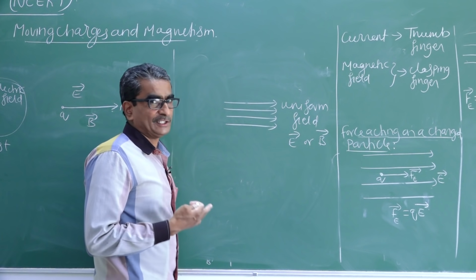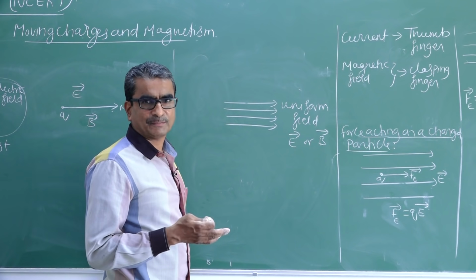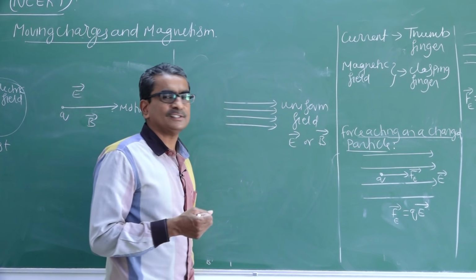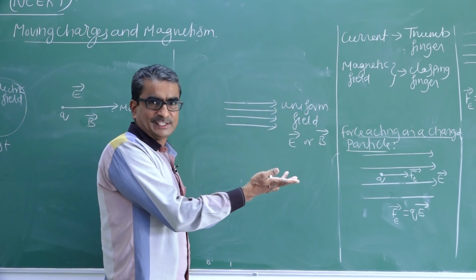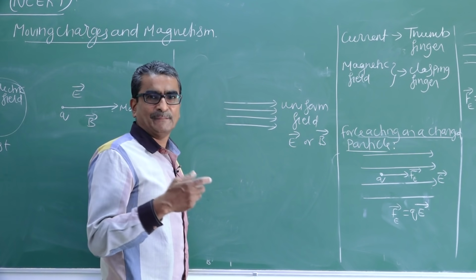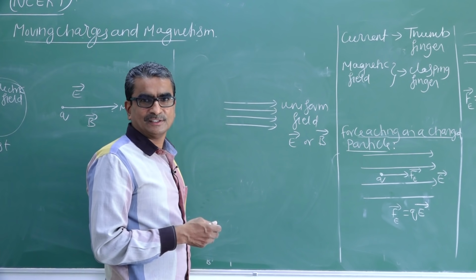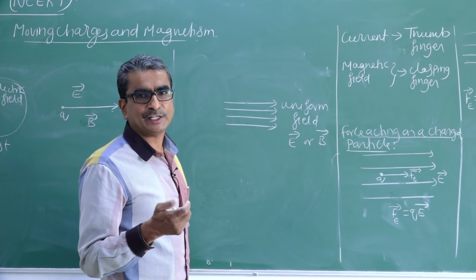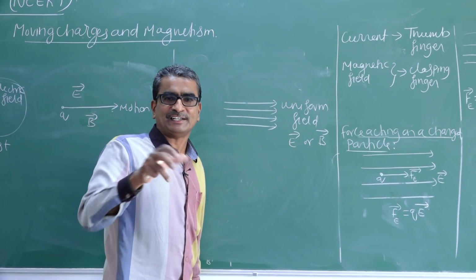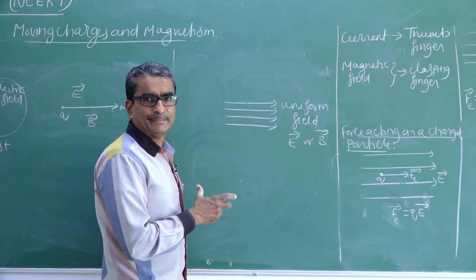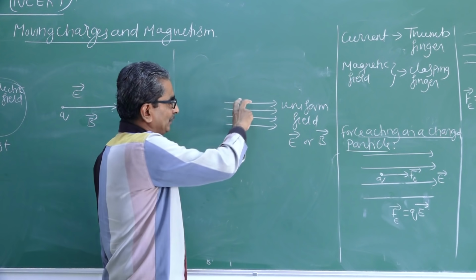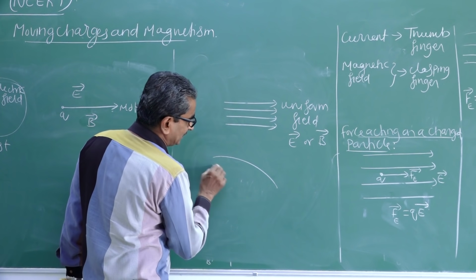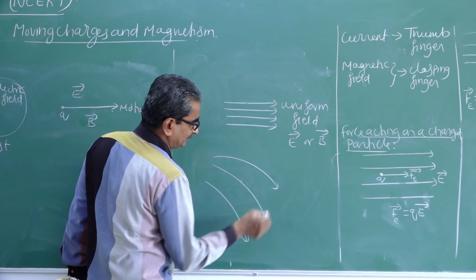Suppose I want to represent a non-uniform field. There are different ways of representing non-uniform electric field as well as magnetic field, which you are going to study in the forthcoming chapter. You are going to study about the magnetic field lines, and also in some other chapters, for example in electrostatics, you are going to study about the field lines related to electric field. For the time being, let us consider only the uniform electric field and non-uniform electric field. This is uniform and this is how I represent non-uniform field.